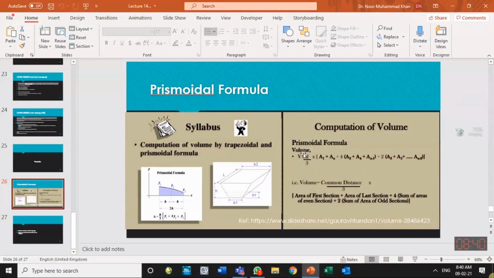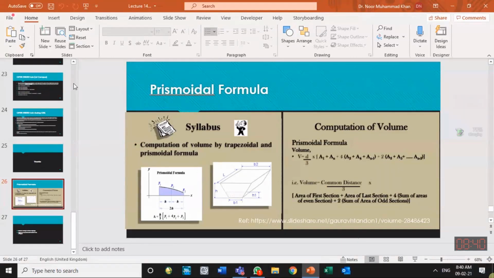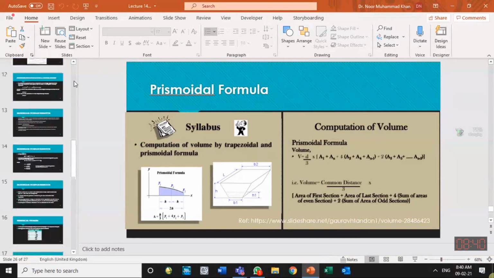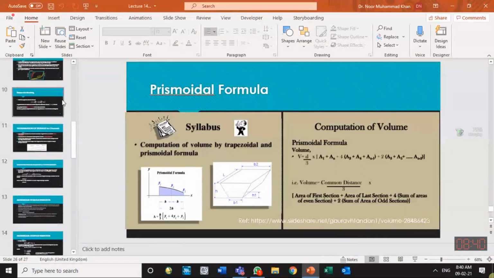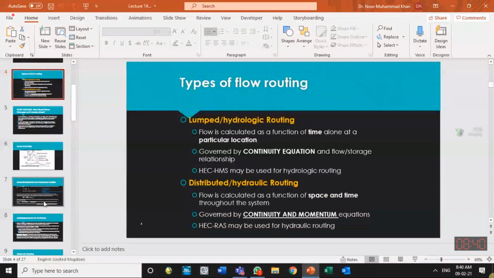Volume is equal to depth by 3 into first section plus last section plus 4 times of even sections plus 2 times of odd sections. That is part of the surveying subject. You have used this formula to calculate the volume of the road. A similar formula can be used to know the cross section volume within the channel also. Maybe you remember something now.